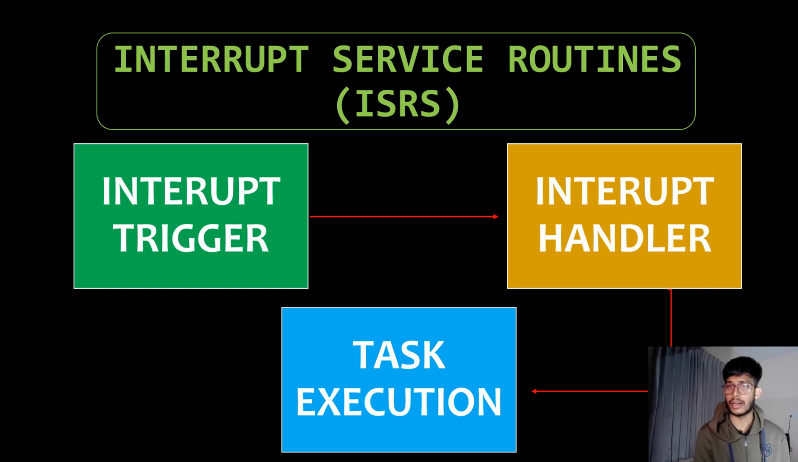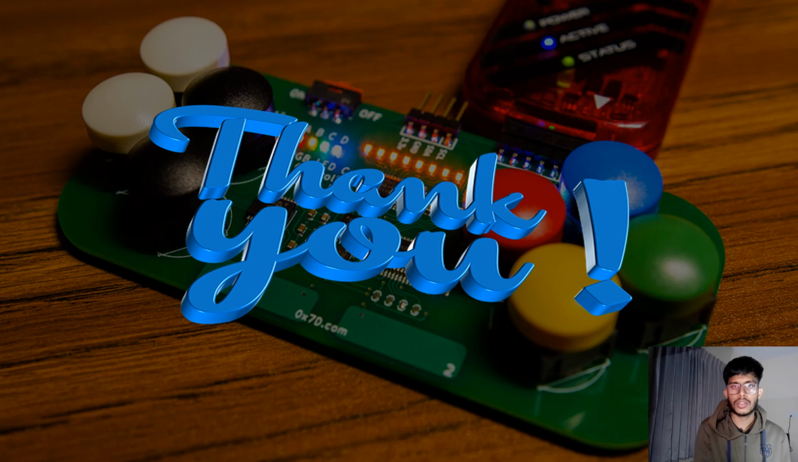The second one is interrupt handler. After seeing what the request or interrupt from the source is, it sends the control to the interrupt handler, which handles the interrupt by stopping the current flow of the program. And after that, the task execution: once the interrupt is handled, the task execution of the current program will be started again. So this is all about interrupt service routines.